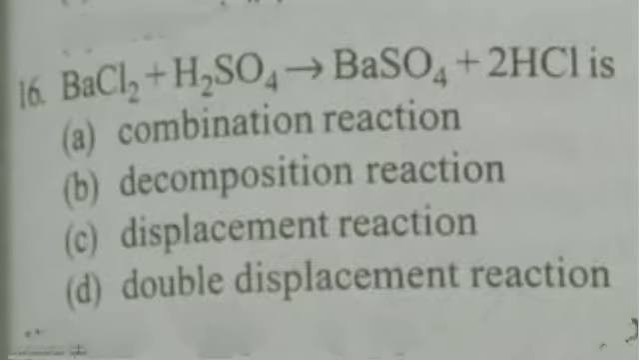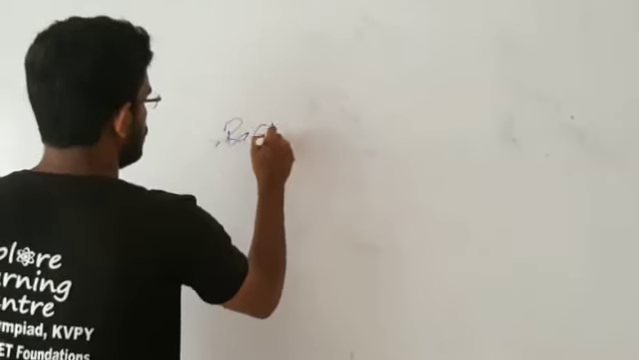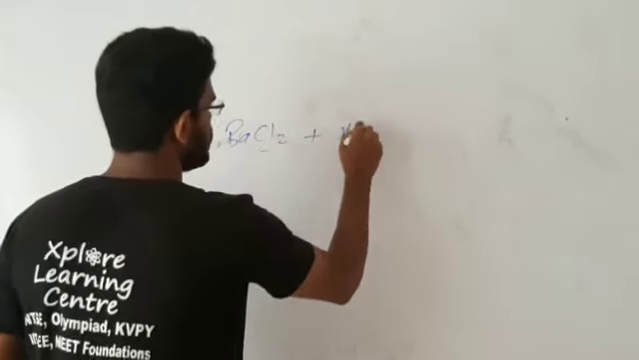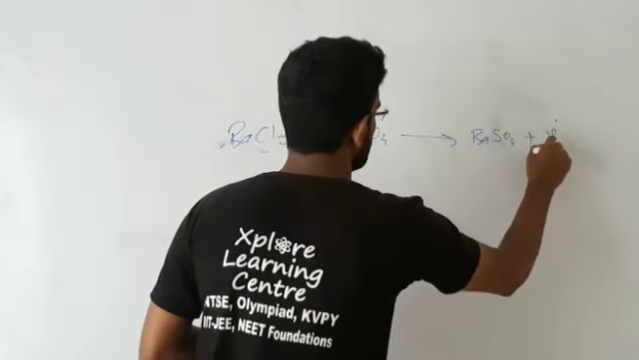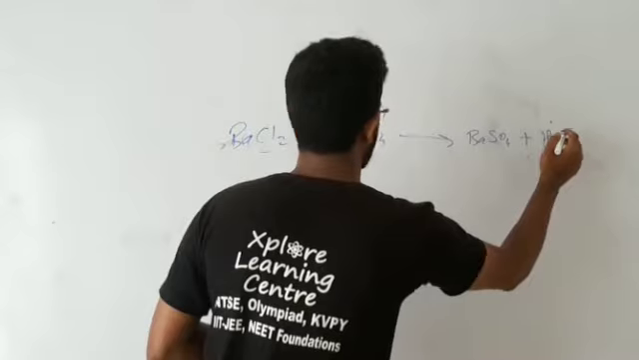BaCl2 plus H2SO4 gives you BaSO4 plus HCl. What kind of reaction is it? That is asked. Options are combination reaction, decomposition reaction, displacement reaction and double displacement reaction. You would have guessed the answer. We'll try to solve the question. We have BaCl2 that reacts with H2SO4. It gives you BaSO4 and HCl.